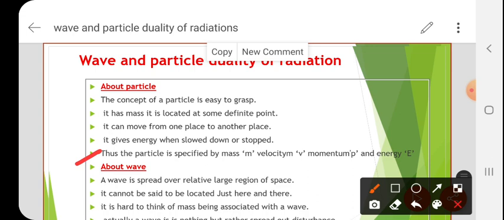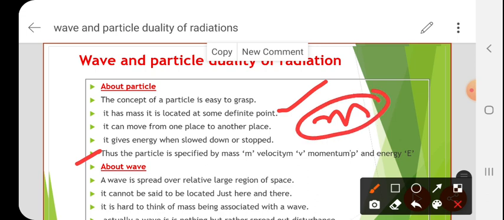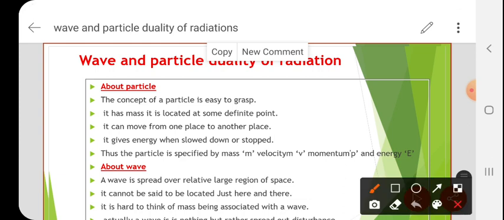Thus, the particle is specified by mass m, velocity v, momentum p, and energy E. In this manner, a particle is denoted. See here the second point, it has a mass. It is located at some point, and mass means, yes, it is m. And a body which has a mass, if it moves, then it contains velocity. If it contains velocity, then automatically it contains momentum, because momentum is what? Momentum is equal to mass into velocity.